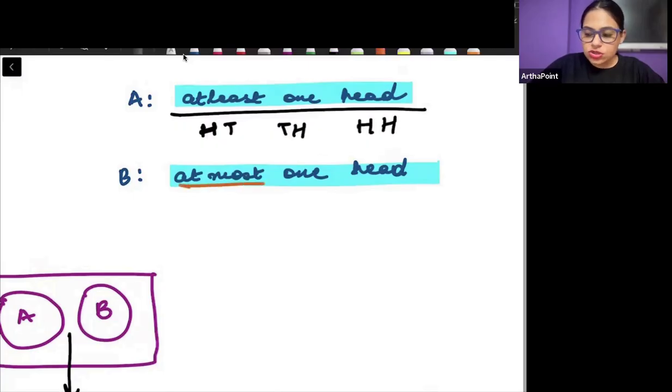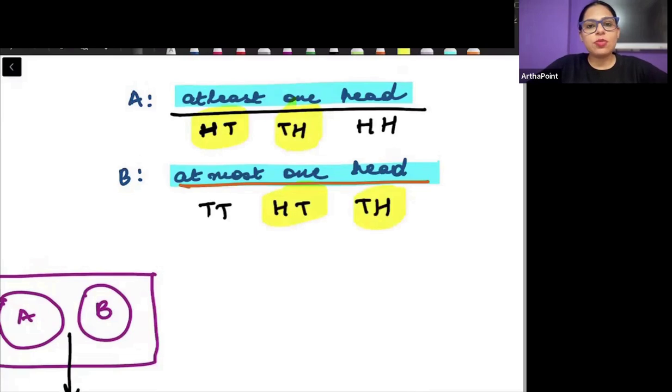And at most 1 head means what? Maximum 1 head. That means no head or 1 head. So now if I try to find the common between the two, I can see that there are common events between the two, right? So we can say that, yes, there is commonality between the two.